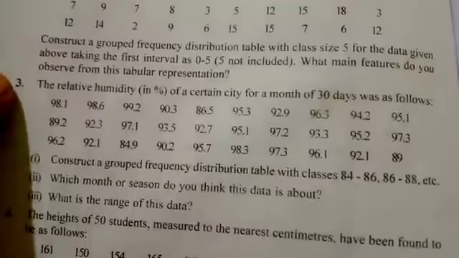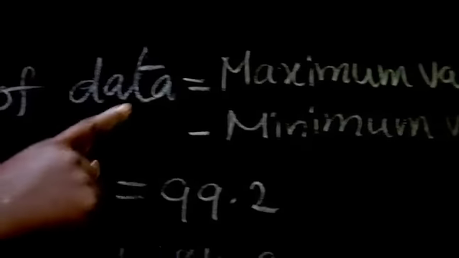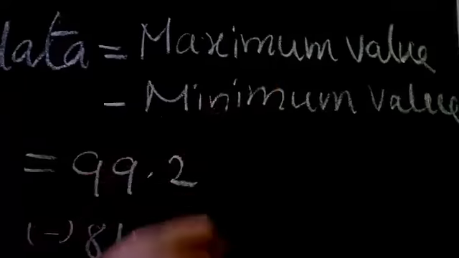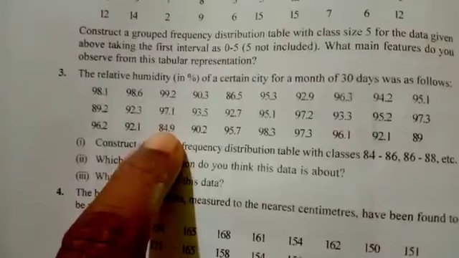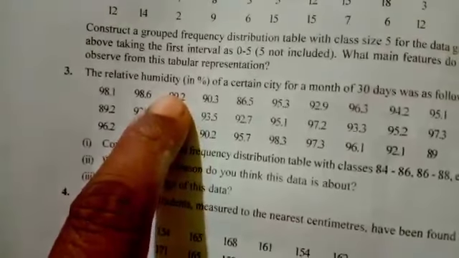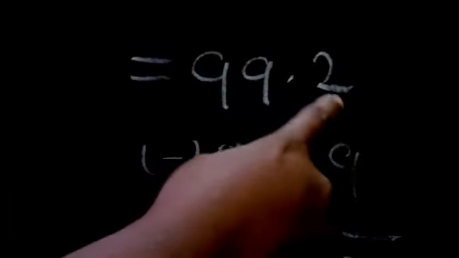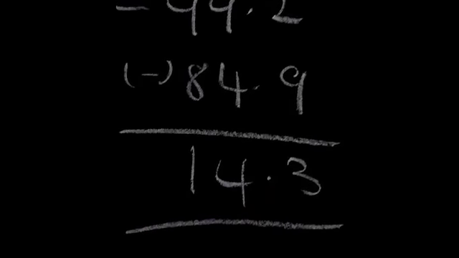Third question also you have to do it same like the tabular column. In this third one they asked what is the range of this data. Range means we have the formula, range of data is equal to maximum value minus minimum value. In this, what is the minimum value here? Everything if you observe, 84.9 is minimum value, 99.2 is maximum value. So maximum value minus minimum value, we'll get the range. So 99.2 minus 84.9 is equal to 14.3, the range of this data.